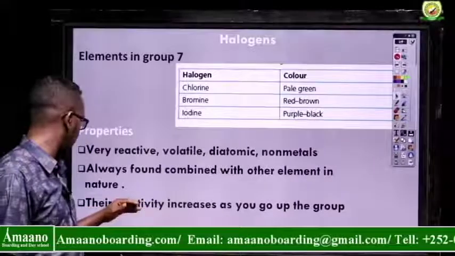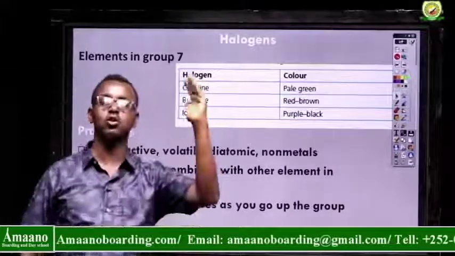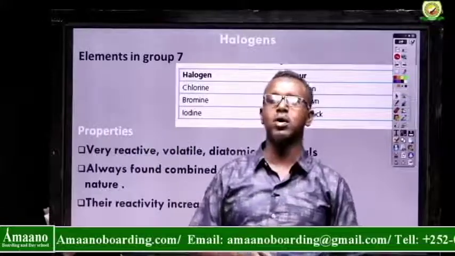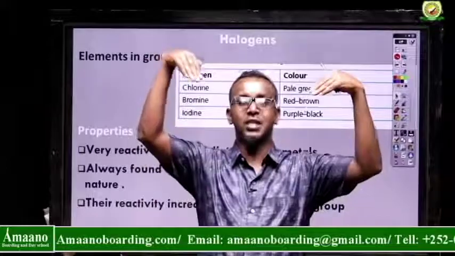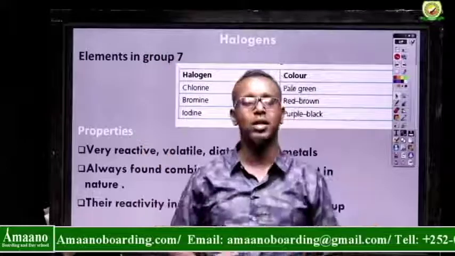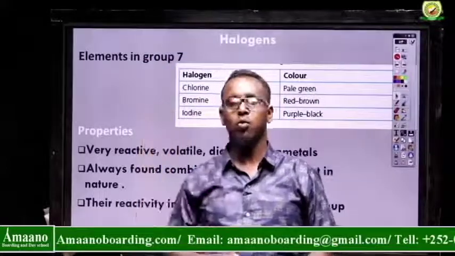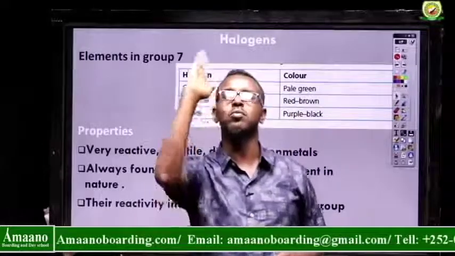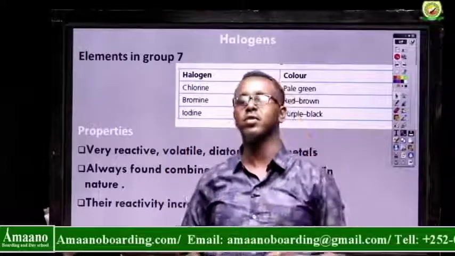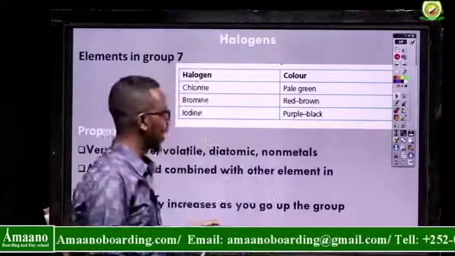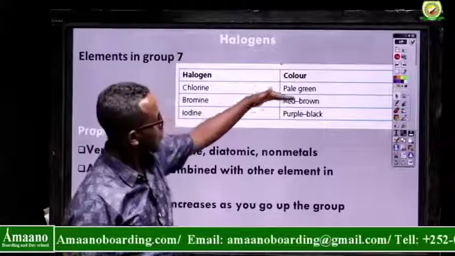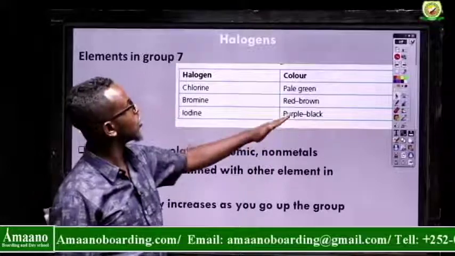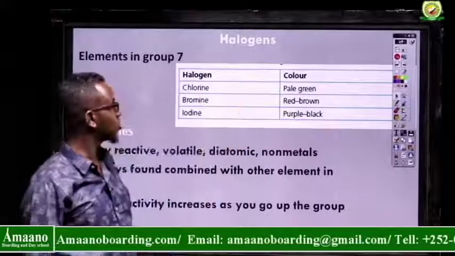Their reactivity increases as you go up the group. This is the opposite of group 1 and group 2 metals. Group 1 and group 2 metals, because they are metals, their reactivity increases as you go down the group. What about the halogens? Their reactivity increases as you go up the group. So fluorine is the most reactive element. You see here fluorine, chlorine, bromine, iodine, astatine. So astatine is the lowest. What about chlorine? Chlorine is the most reactive one.